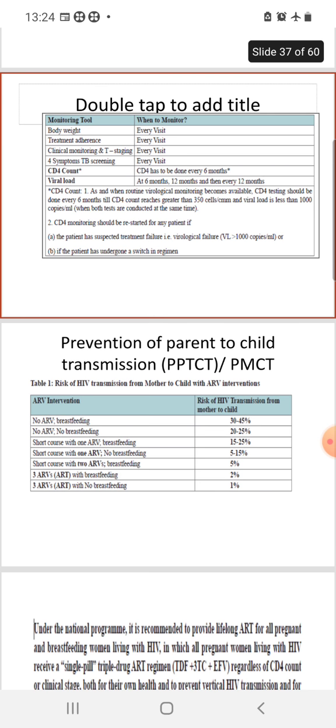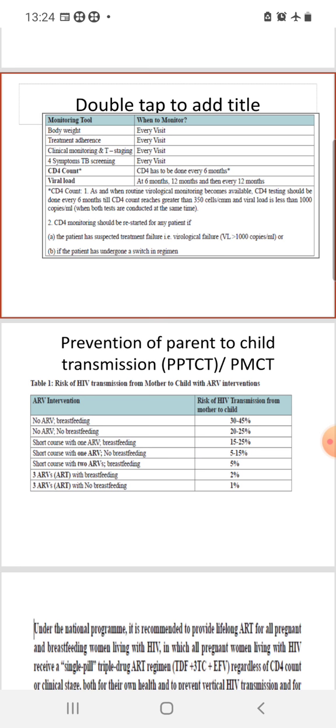Viral load should be measured after initiation at 6 months, 12 months and then every 12 months. CD4 count is done as and when routine virological monitoring becomes available. It should be done every 6 months till CD4 count reaches greater than 350 cells per cubic millimeter and viral load is less than 1000 copies per ml.